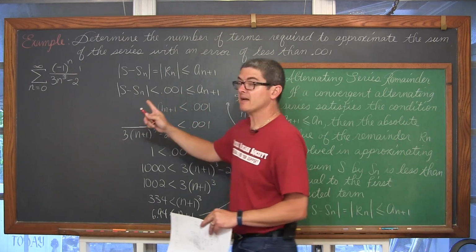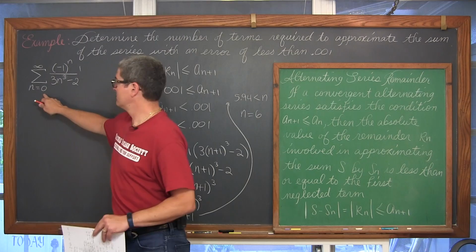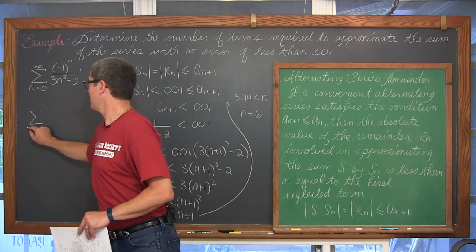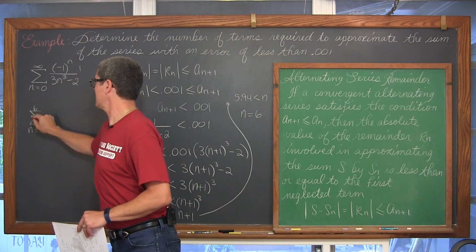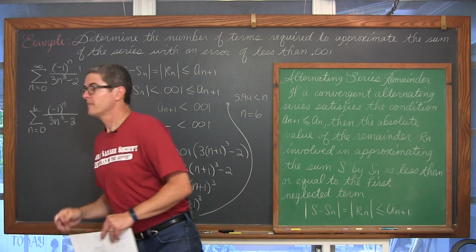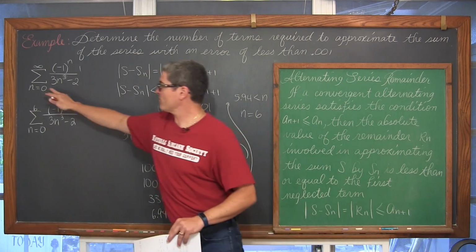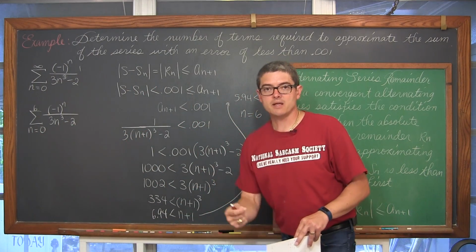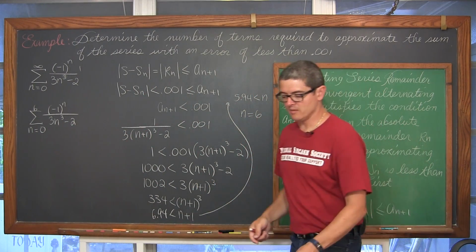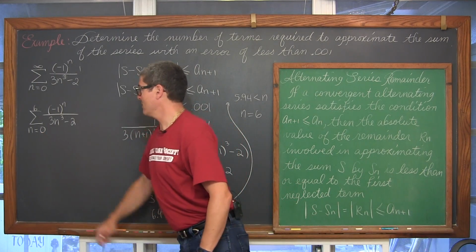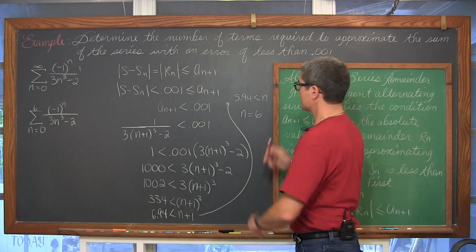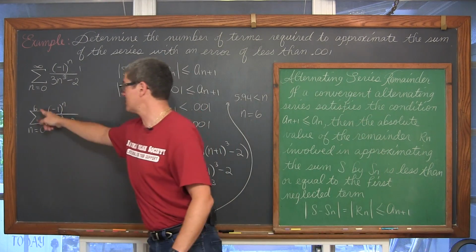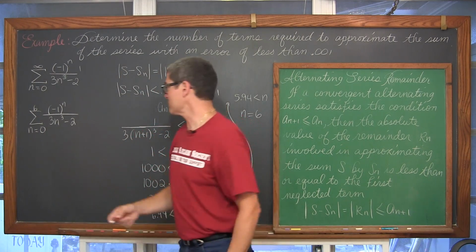Now, if you look back at my series, my lower limit is 0. So if I talk about finding a partial sum where n starts at 0 and goes up to 6, a lot of your homework problems will have a lower limit of 0. A lot of times it's going to be a standard lower limit of 1. But if my lower limit is 0 here, and we need n to be 6 to guarantee this with this process, then actually that means we're going to be working with a partial sum